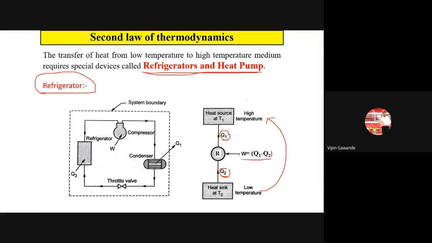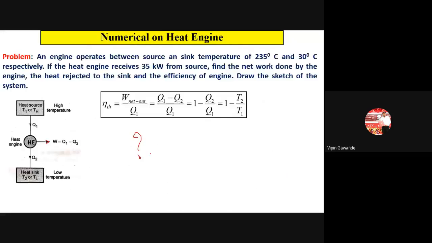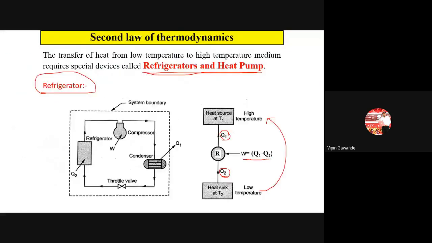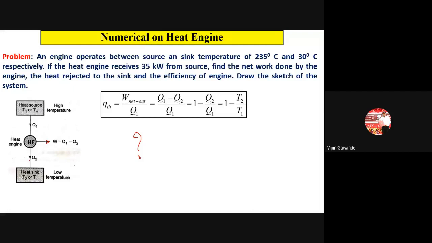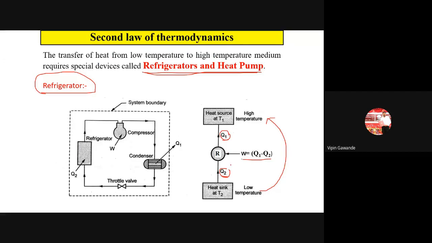So here see the direction of the arrow is toward the refrigerator, and in the heat engine it is outward because it is performing the work. And here we have to supply the work to the refrigerator. Here the direction of arrows Q1 and Q2 is upward in the refrigerator, while in the heat engine it is downward. So you just remember, in the heat engine only the direction of arrow is downward, while in the refrigerator and heat pump the direction of arrow is upward. That you have to remember.